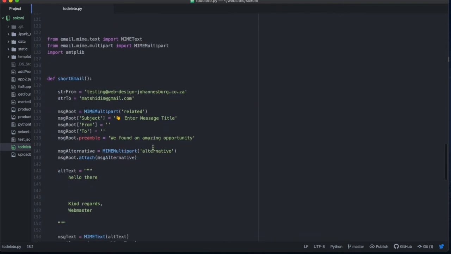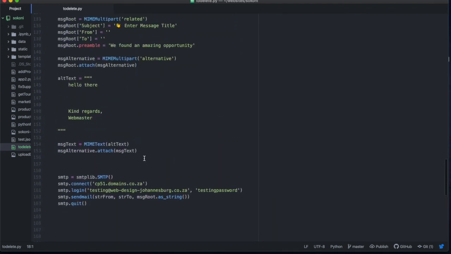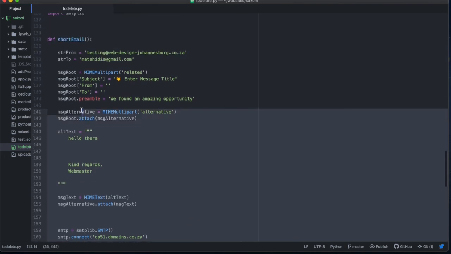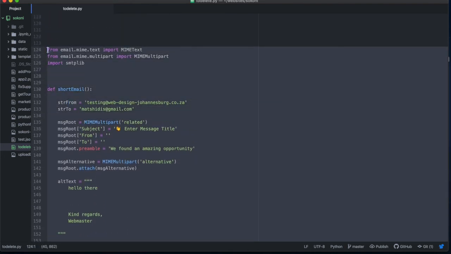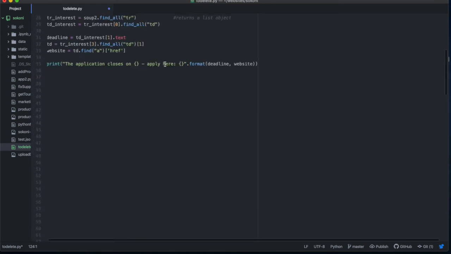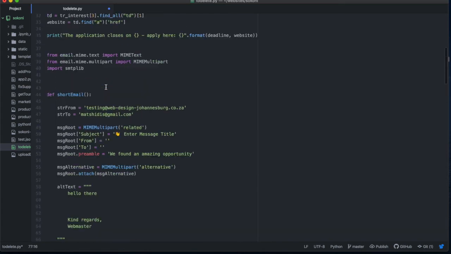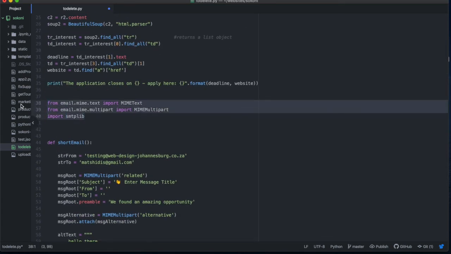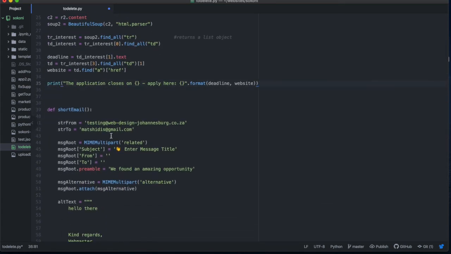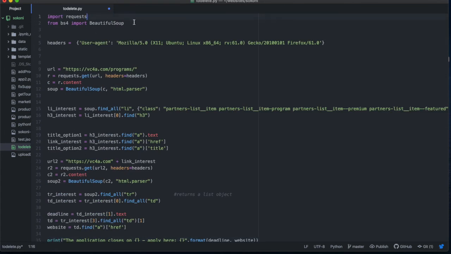To save time, I figured this is going to take a bit of time, so I've written the code at the bottom here and I'm just going to copy and paste it. Actually, I need to exit and paste it over here. All right, and then I need to remove that and put it at the top so that it imports this at the top.